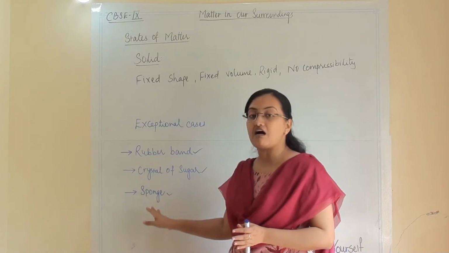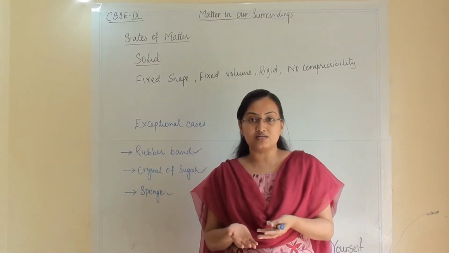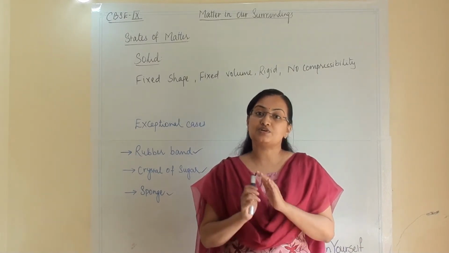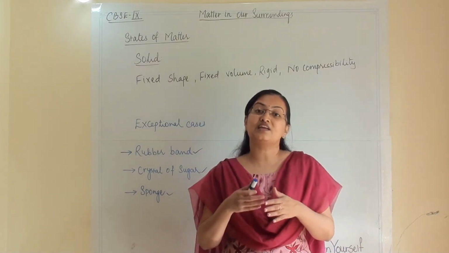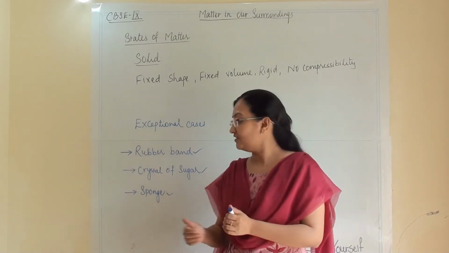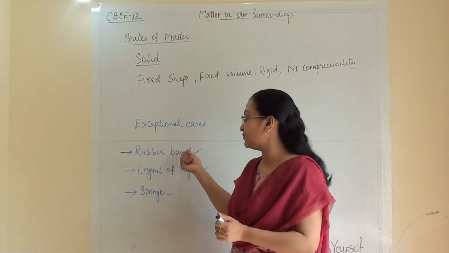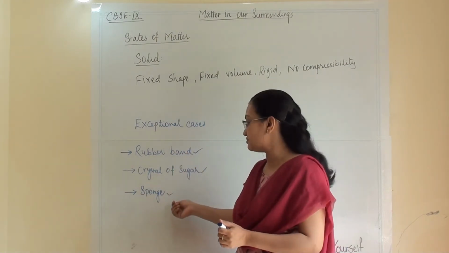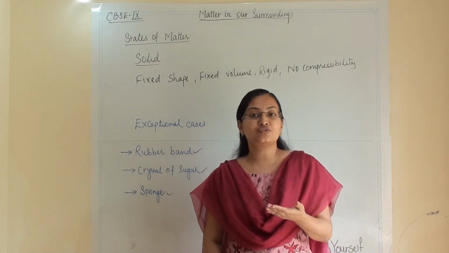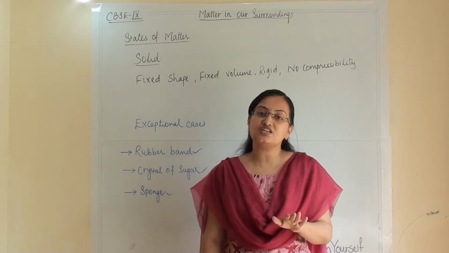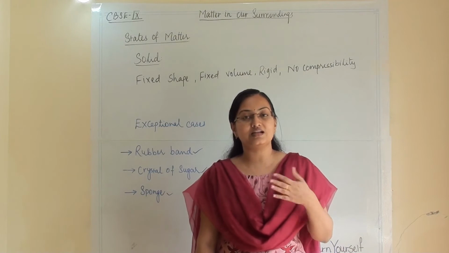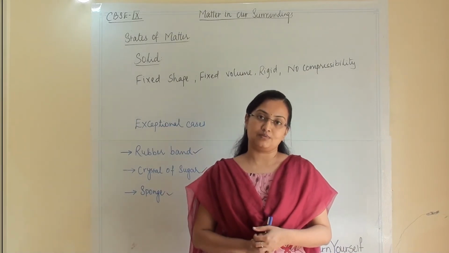So all these are exceptional cases of solids which we feel might change their shape under special circumstances or while we are applying force. But after removal of force, they will regain their original shape. That will happen in the case of a rubber band and a sponge. And for crystals of sugar, the original shape of sugar is a cube and it won't change even after we fill it into the vessel. So we cannot really say that they are changing shape.